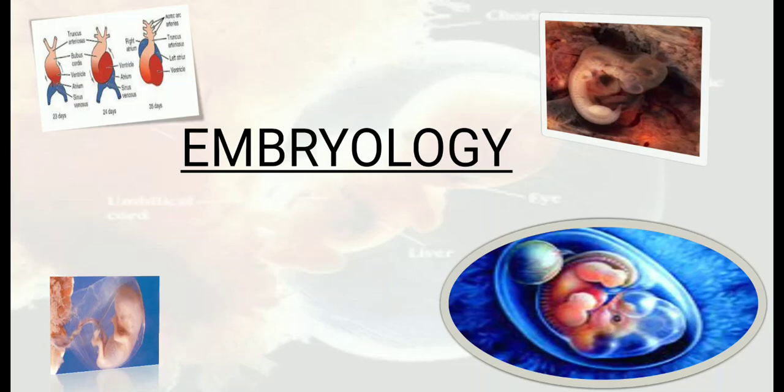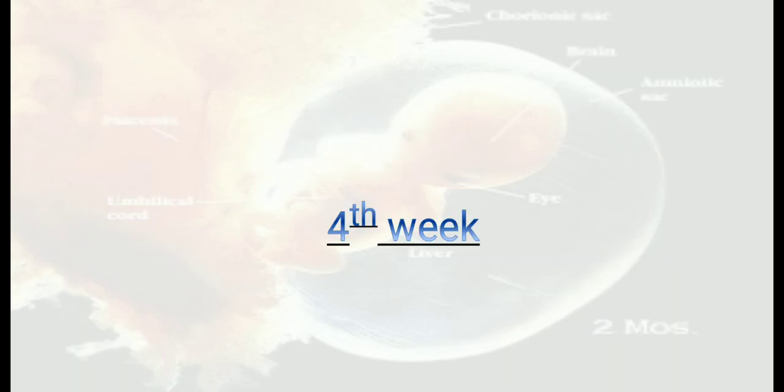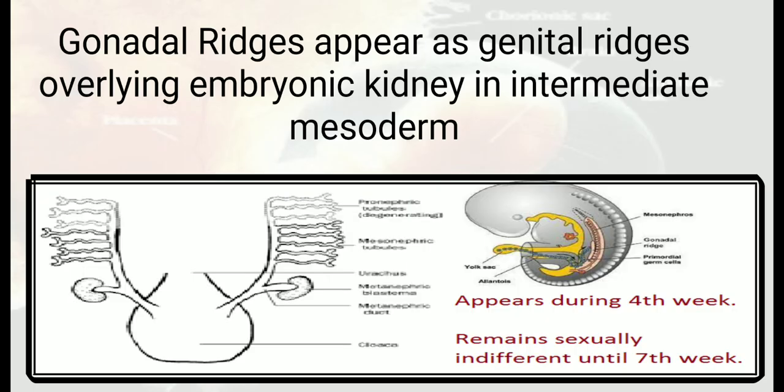This lecture is about a few points related to embryology, and basically we will be discussing the sexual differentiation of the fetus and development of the gonadal organs of the fetus. So basically the gonadal ridge appears in the fourth week, and the gonadal rudiments appear as the genital ridge overlying the embryonic kidney in the intermediate mesoderm during the fourth week of embryonic life.